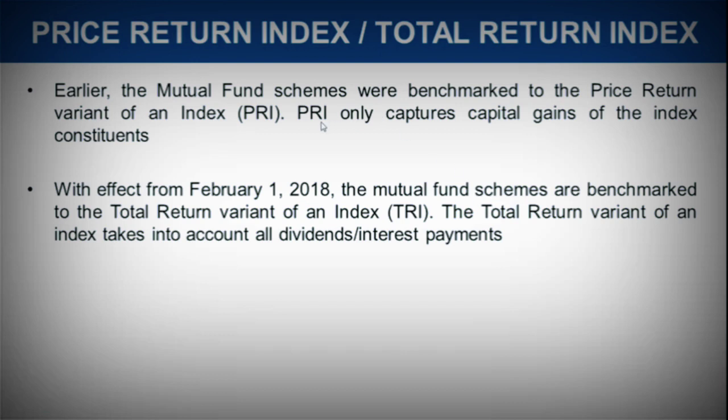But previously it was only benchmarked to PRI, the price return index, which was not capturing the value of dividend and interest payments. It only used to capture the value of capital gains. Whatever capital gains were happening in the index constituents, the profit, that was the only thing taken into consideration.